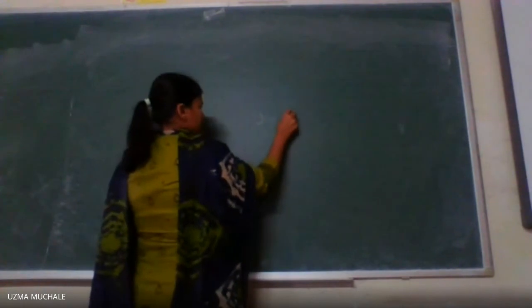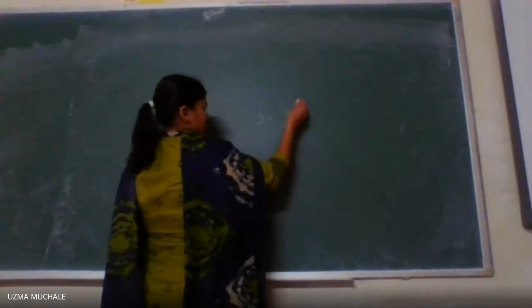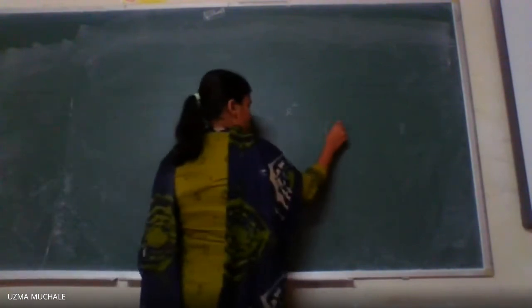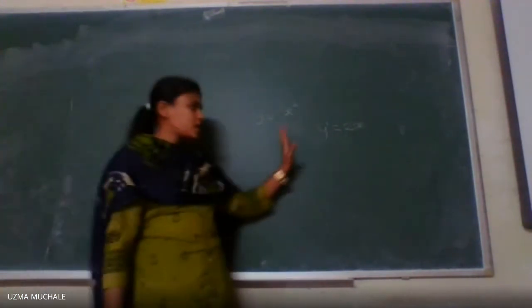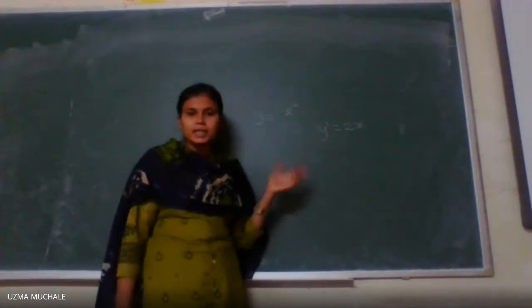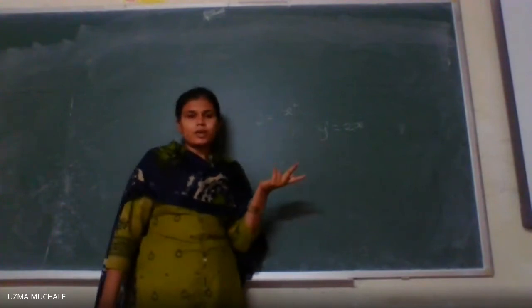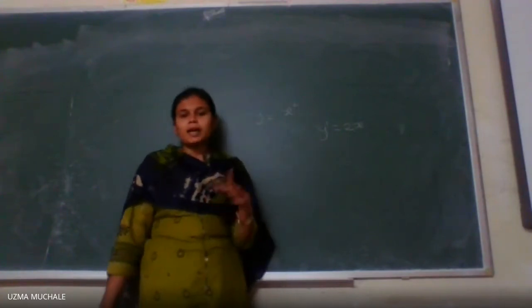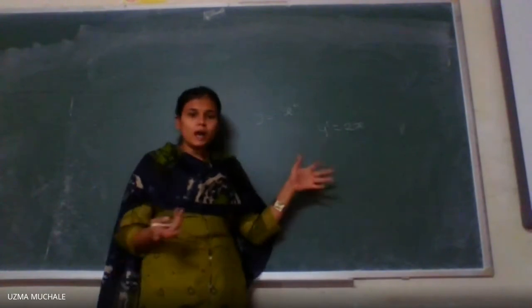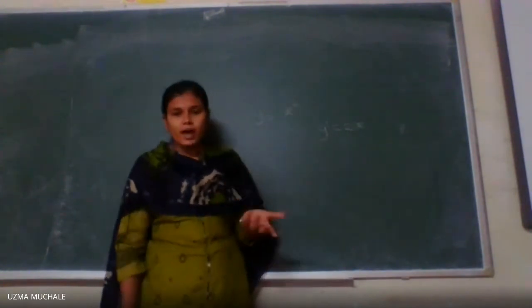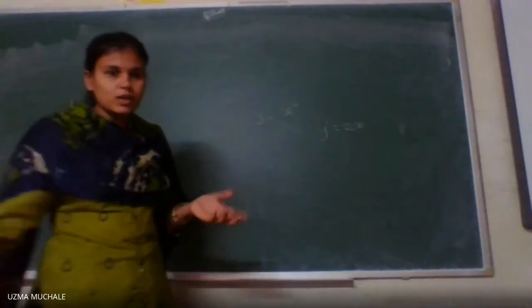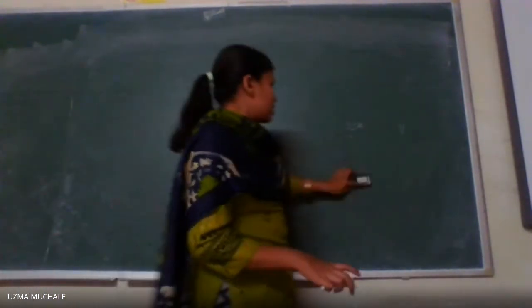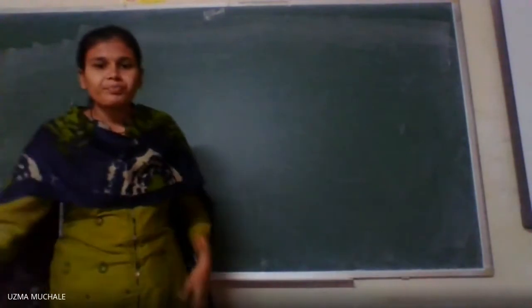For that I will give you a small hint. Suppose you have a simple function, y = x². What is the derivative y'? We write it is 2x. So if I say y' is 2x, it means the rate of change is twice. Now you have to explain to me why the rate of change is twice and how, and why the derivative is called a rate of change and why the derivative is called a slope of tangent.